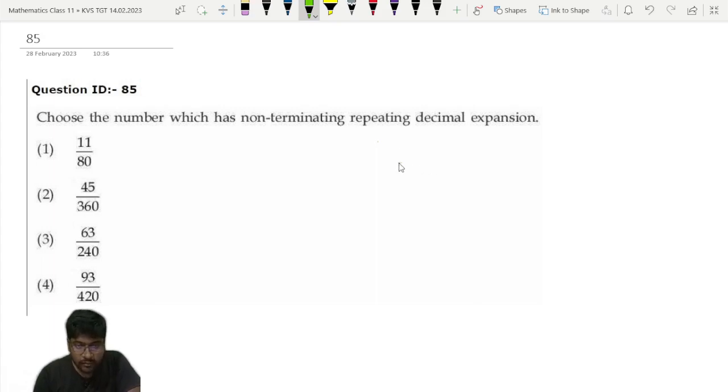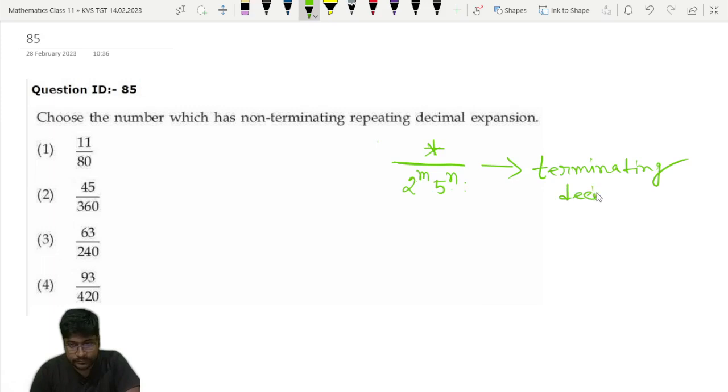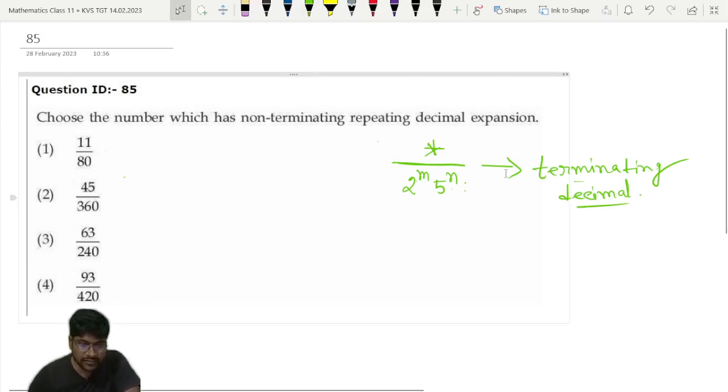In the reduced form, if the denominator is of the form 2 to the power m into 5 to the power n, the numerator can be anything in the reduced form, but remember it is in the reduced form. Then this will represent a terminating decimal. So we will check which options are terminating. The remaining option will be the answer. We will check the options here.